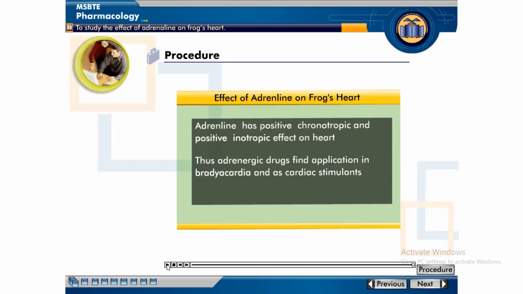What do you mean by bradycardia? Decreased heart rate. If any patient has decreased heart rate, then adrenaline acts as a sympathomimetic agent by increasing the heart rate. In bradycardia, where heart rate is low, adrenaline helps to increase the heart rate, and it also acts as a cardiac stimulant, means it stimulates the cardiac action.